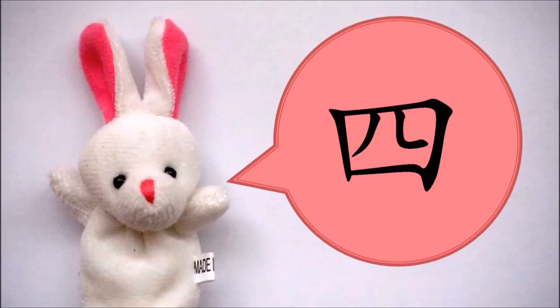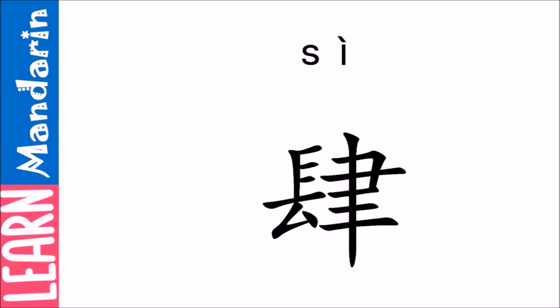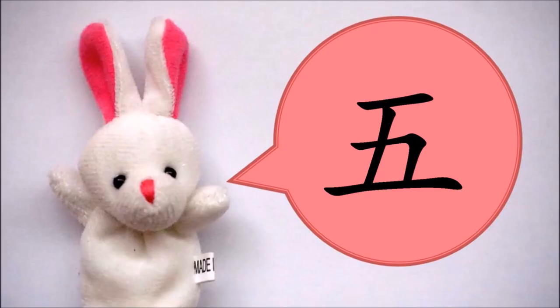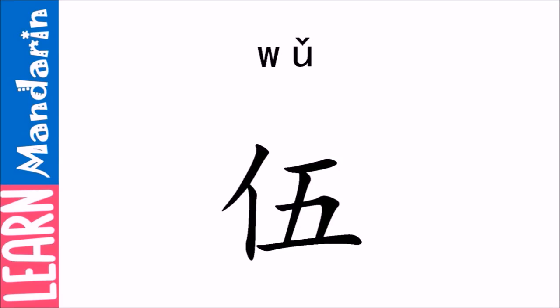This is si, which is the number 4. And now, this is read as si, which also means the number 4. This is wu, which is the number 5. And now, this is another way to write 5.